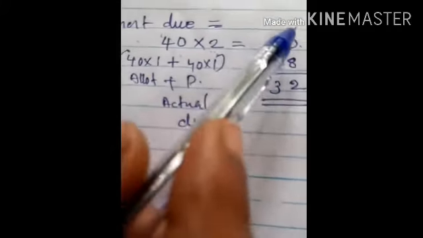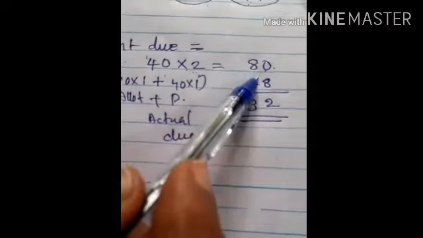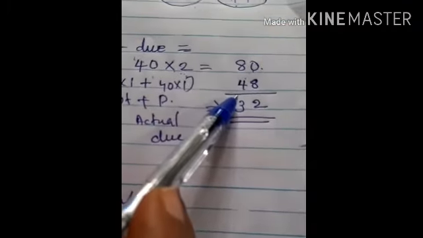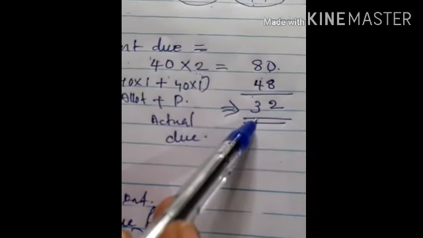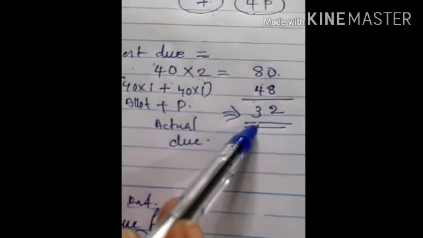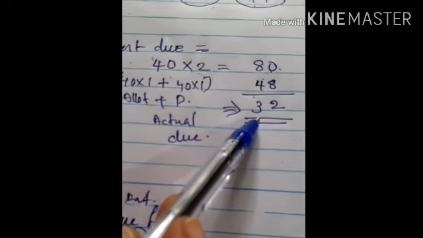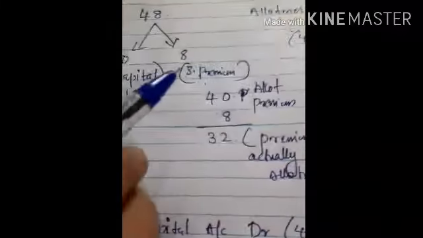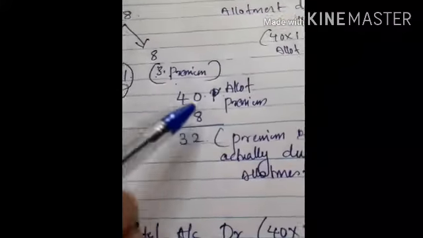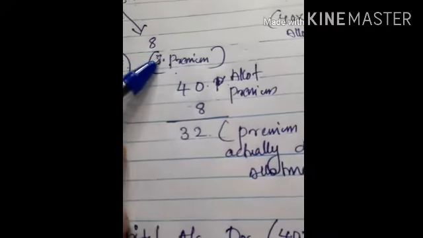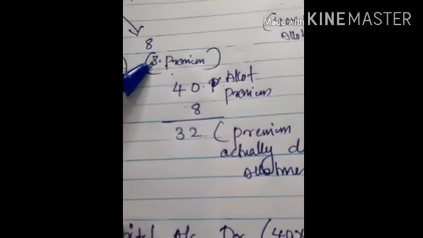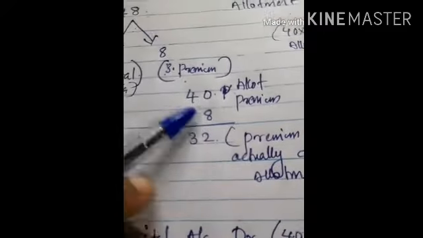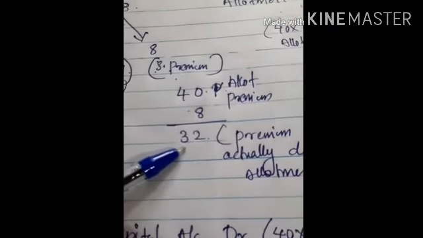That is allotment 1 rupee and number of shares 40. So 40 rupees you transfer to share capital and the balance 8 rupees you transfer to securities premium. So in the allotment due entry, you write total allotment due 80, 48 excess application, balance 32 you write as share allotment account credit. In this 40 rupees premium, 8 rupees is the excess money we already adjusted in the premium, and the balance is 32.